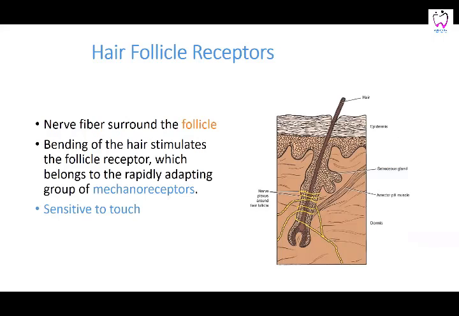Then you have hair follicle receptors, which are there at the root, with nerve fibers surrounding the follicle. Changes in the direction of the hair or the position of the hair follicle are going to be responded to, as they respond to the vibration or movement of the hair follicle. They are sensitive to touch, and all of a sudden you will be able to appreciate that the hair has moved. This is because of these hair follicle receptors.